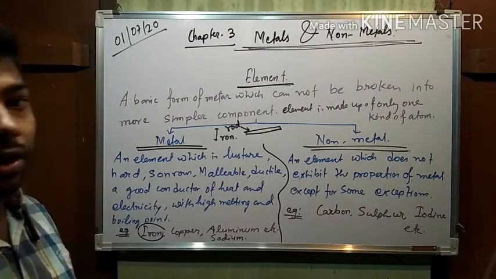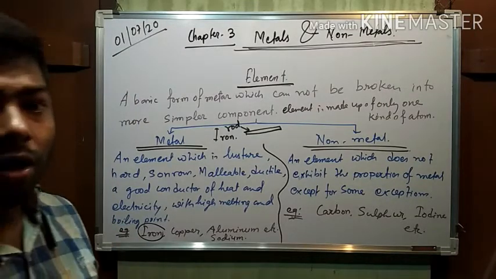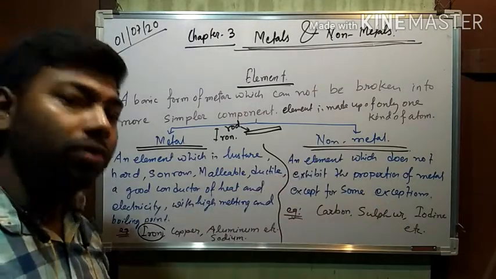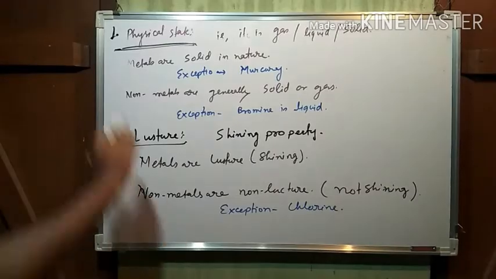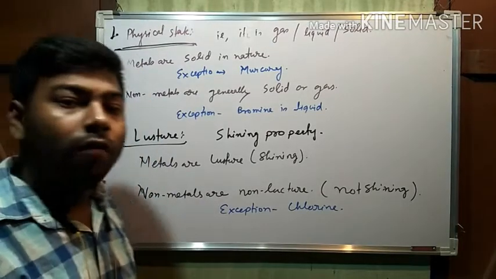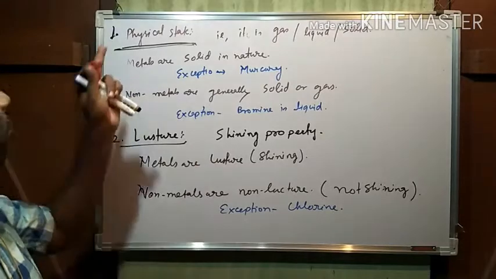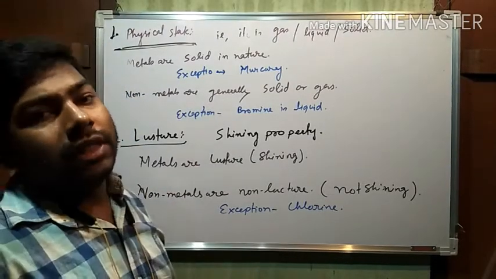Now see, first the main properties of metals in comparison to non-metals, one by one. Number one, I am taking physical state.